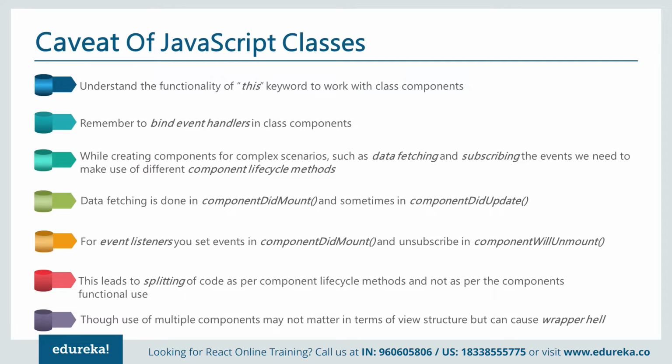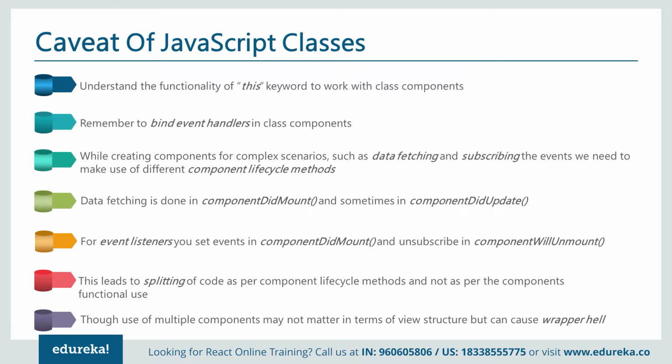First of all, let's understand the caveats of JavaScript classes. Understand the functionality of the this keyword within the class component. Remember to bind event handlers in the class-based component. All these things we have to learn and remember to work with class-based components. Also, while creating a component for a complex scenario such as data fetching and subscribing to events, we have to make use of different lifecycle methods.